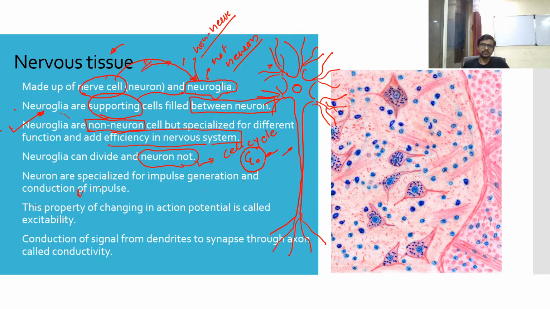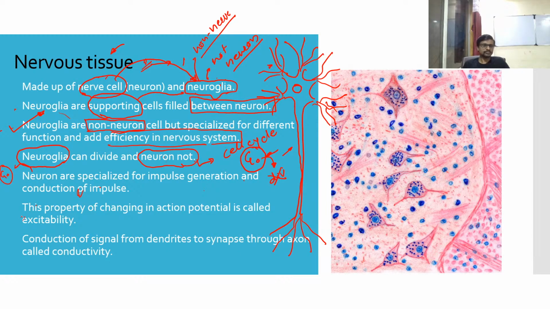Because any cell which is in G naught will not divide. Division is a myth for this cell, and that's why our neuron is always in the G naught phase and does not divide. So a neuron never divides, but neuroglia can divide themselves inside our nervous tissue.